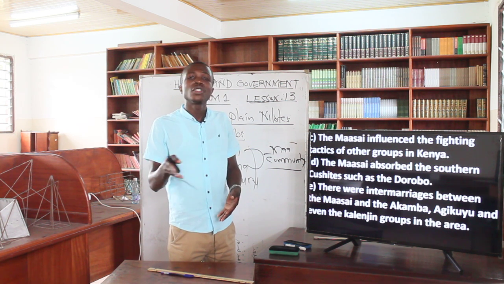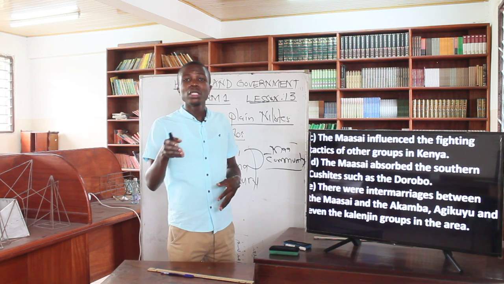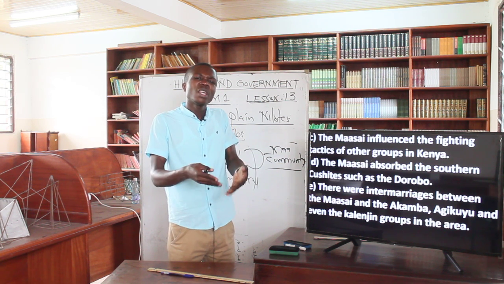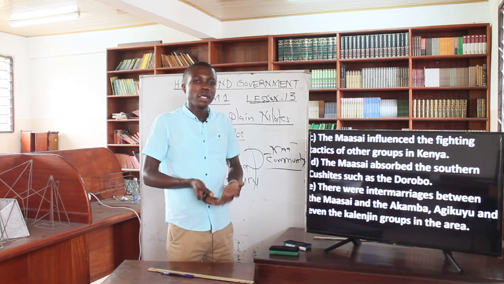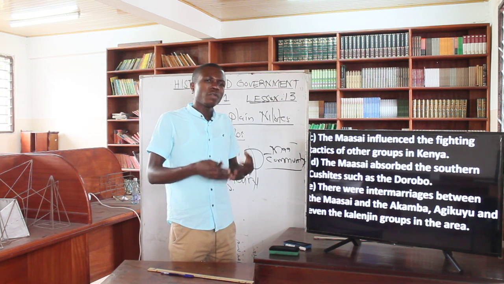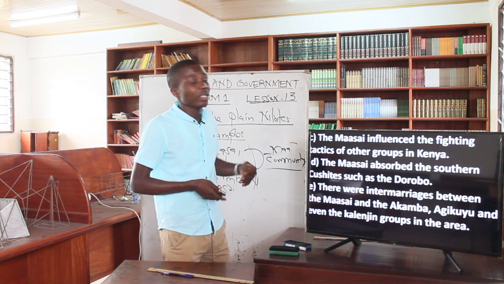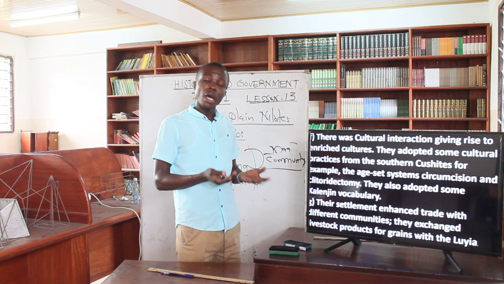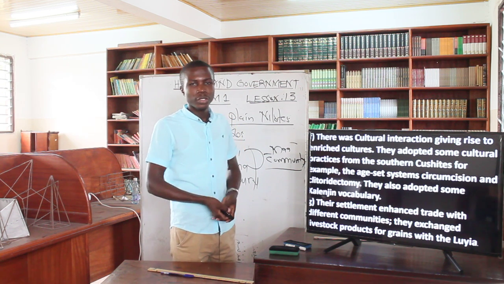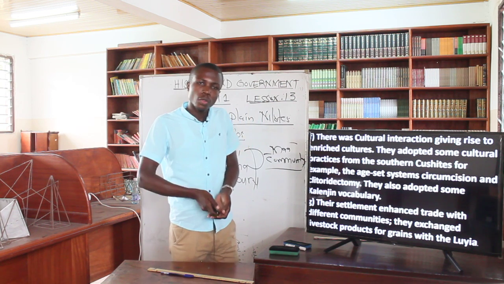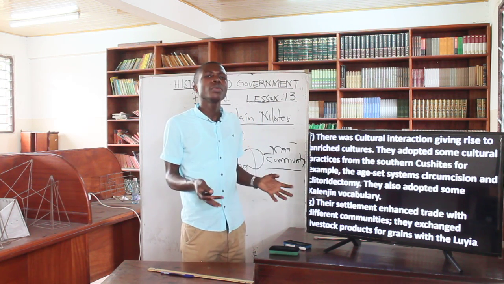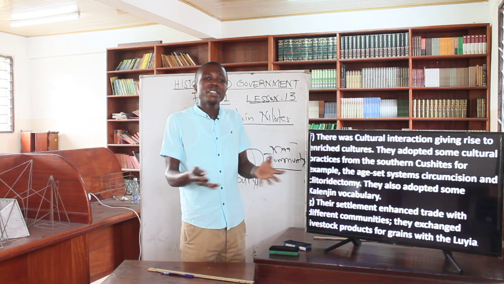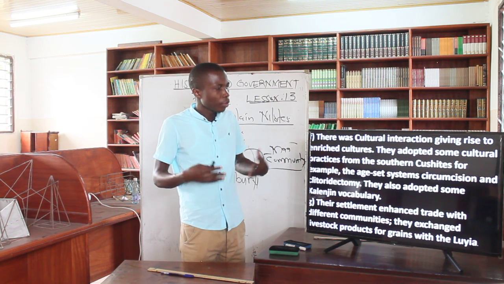In a sense, it led to population increase. It led to intermarriages. Then at least you explain, for example, you can talk about the Kikuyu and the Kamba intermarrying with the Maasai. You understand? And also it led to influence of the fighting tactics, as groups in the country adopted the tactics from the Maasai, and other things that we are yet to talk about. Another one, it led to cultural interaction, which gave rise to enriched cultures. People exchanged cultures, and that brought diversity in terms of cultural interaction within the communities in the country.